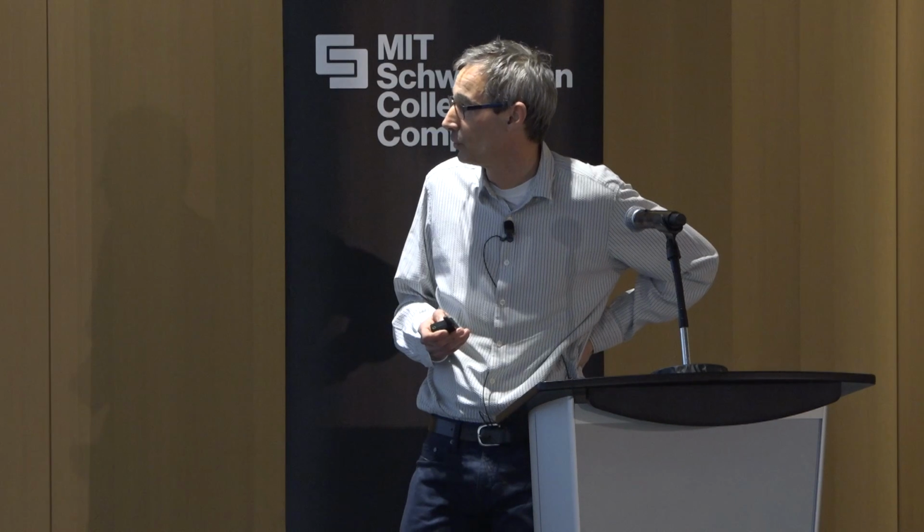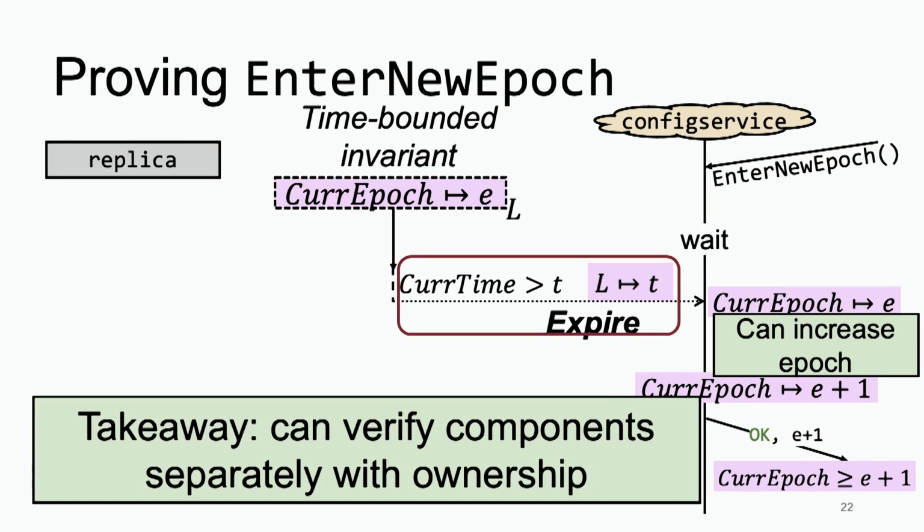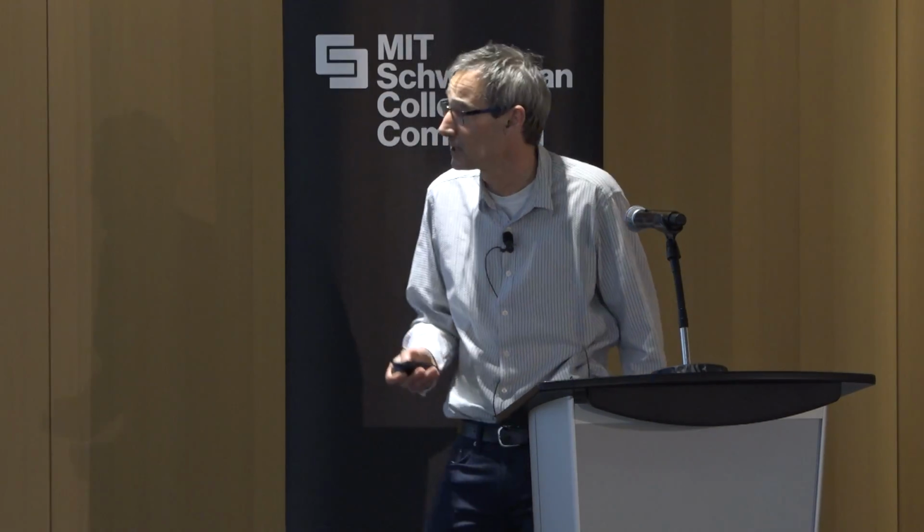So that gives you a little bit of flavor of the kind of reasoning that you can do using this extension for concurrent separation logic. And really the main takeaway of this exercise is to demonstrate that we're reasoning about the configuration service independent of the replicas themselves. So we can talk about the replication protocol completely independent of the configuration service, but still capture the key interactions between them, using, for example, this notion of time-bounded invariants. And so the Grove library has a whole bunch of other primitives like these to be able to reason about realistic distributed systems.